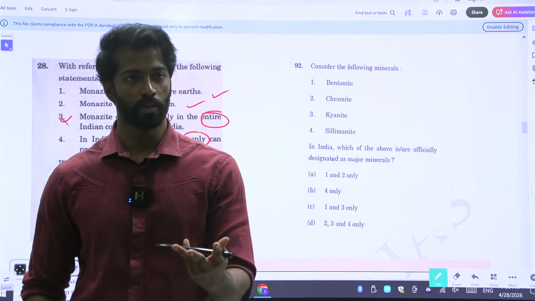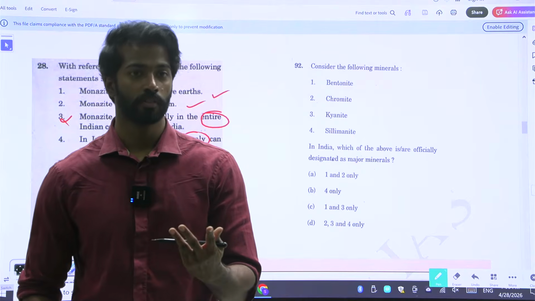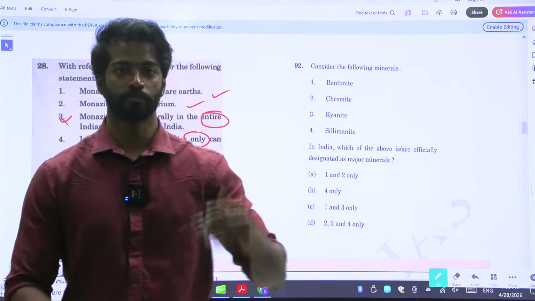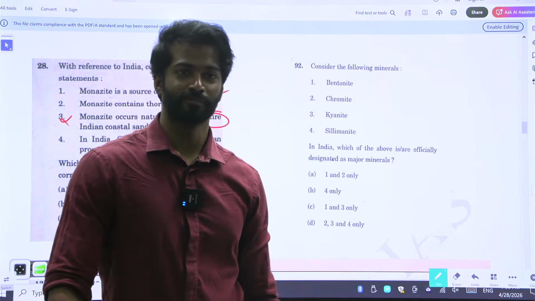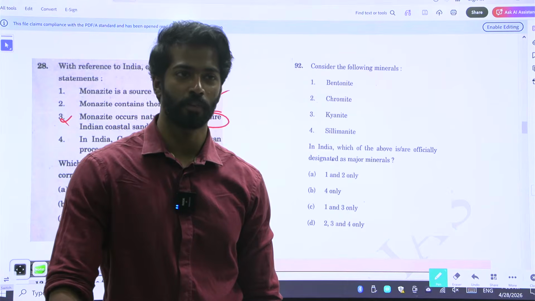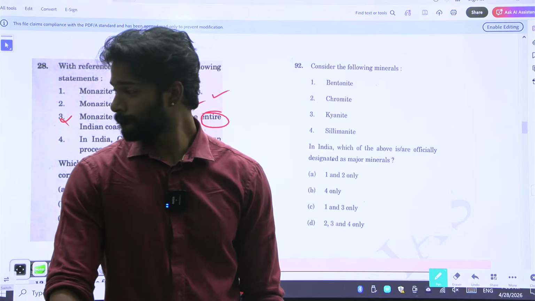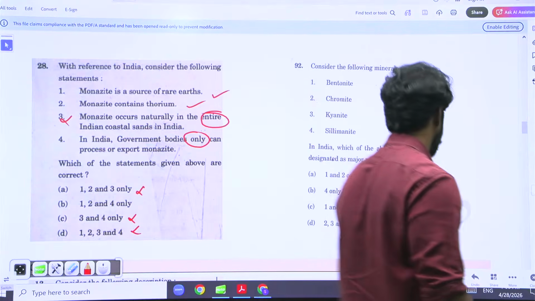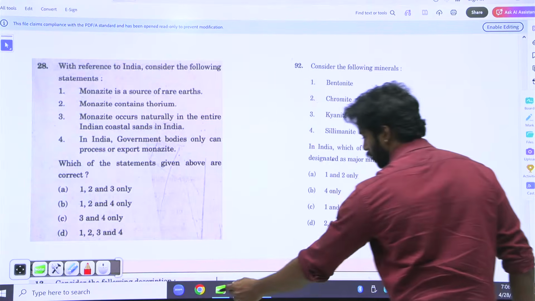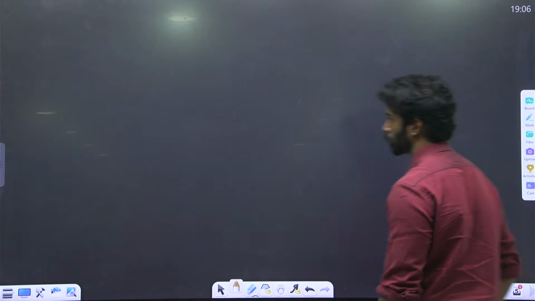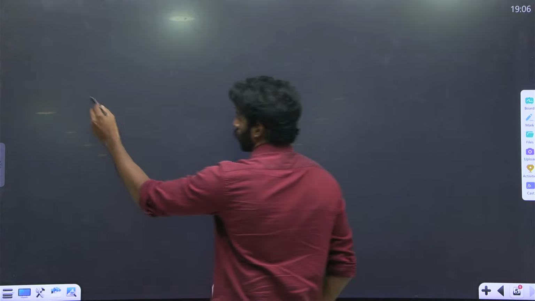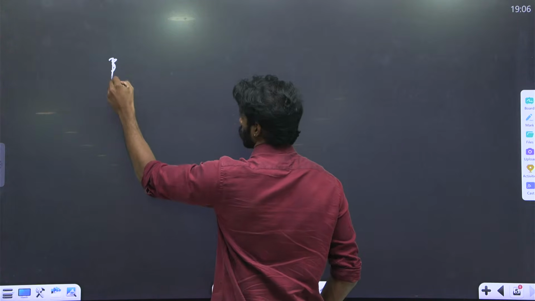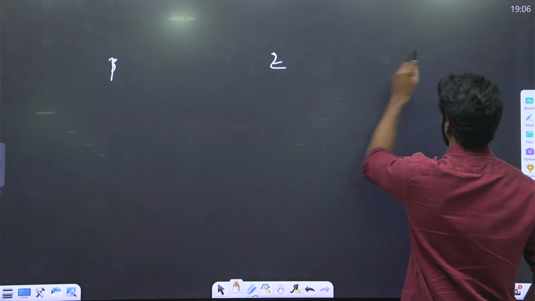We have a 3-stage program. What are the 3 stages? What is the 3-stage program in India? I'll explain the 3-stage program, then we'll get back to this particular question. We have 3 stages, right? Stage 1, stage 2, and stage 3.